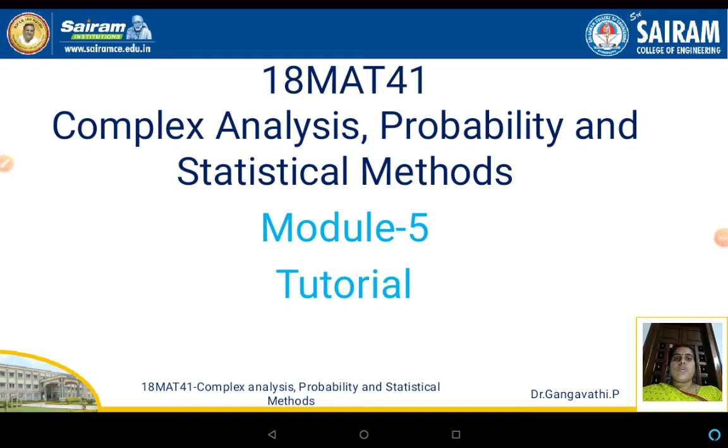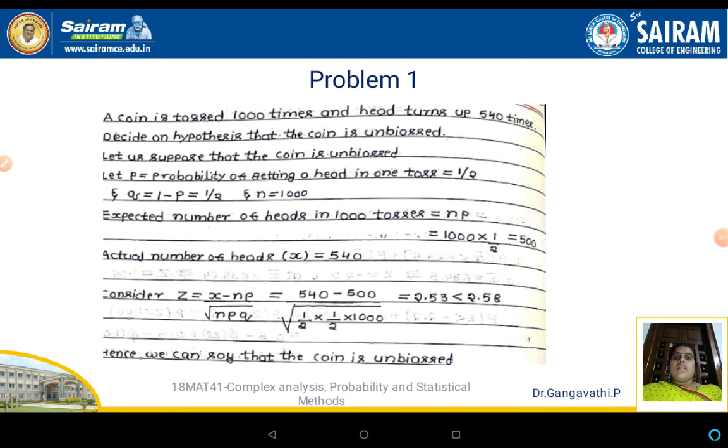Some more problems on module 5 tutorial class, some more problems on sampling. In this module you have already seen some basic definitions of sampling and how sampling can be applied on problems. Let us solve some more problems here. So let us consider the first problem.